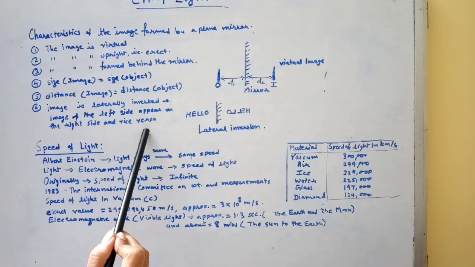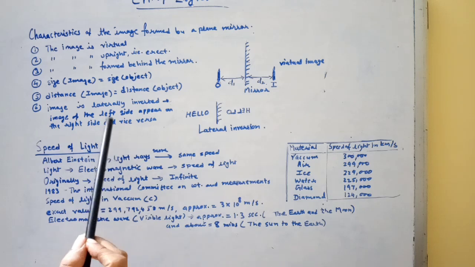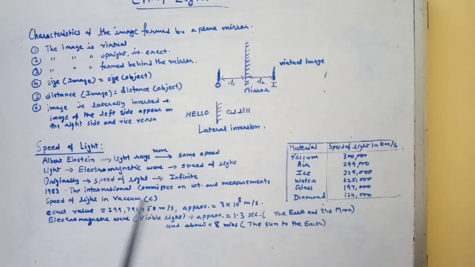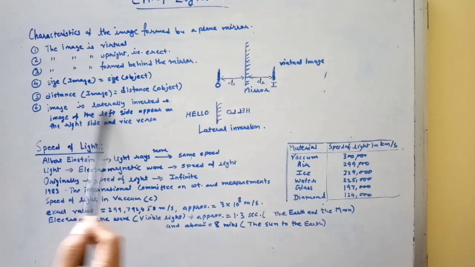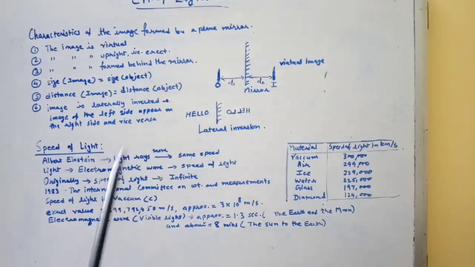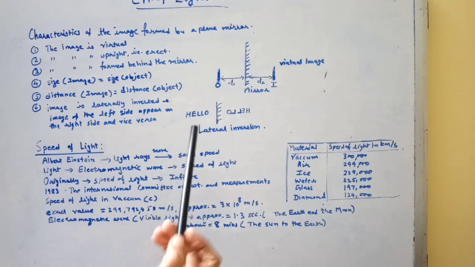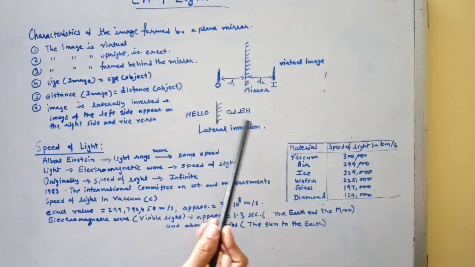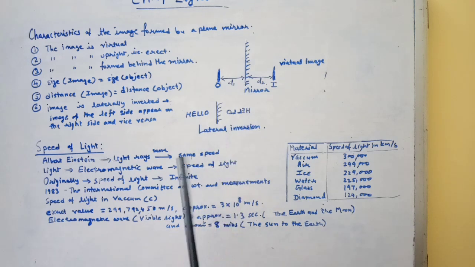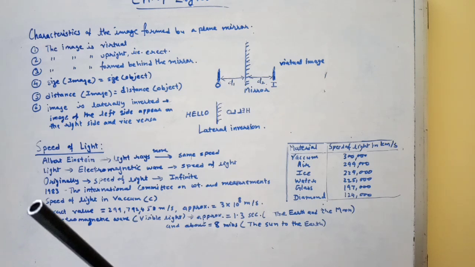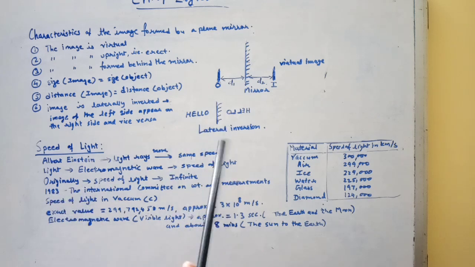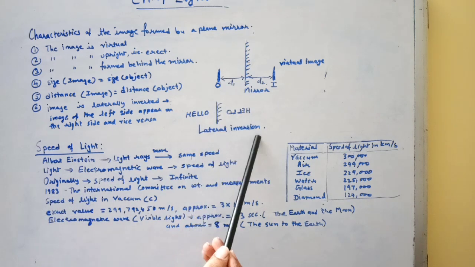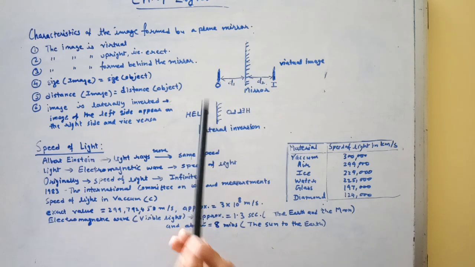The phenomenon by which the left appears on the right and the right appears on the left in the image is called lateral inversion. For example, when we stand in front of a mirror and lift our right hand, the image formed will lift its left hand. Therefore, the right side of our body becomes the left side in its image and the left side of our body becomes the right side in its image in the mirror. This is the figure showing the lateral inversion of the word hello.